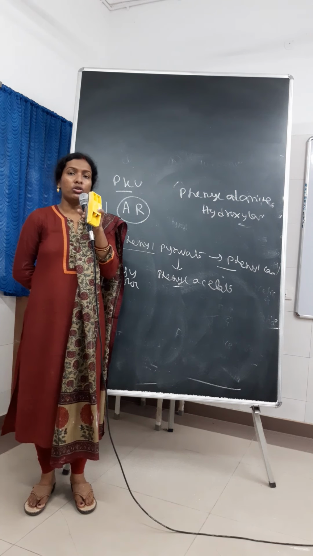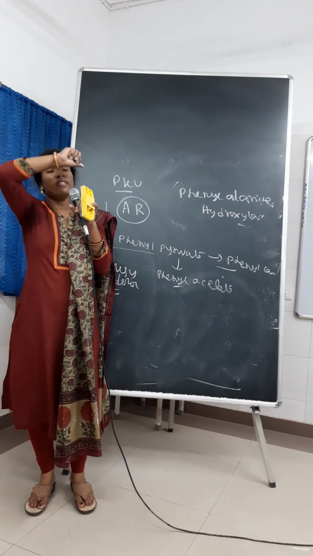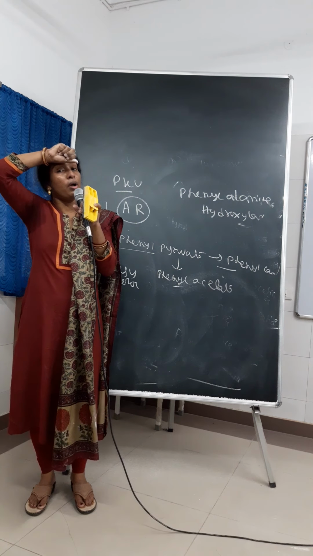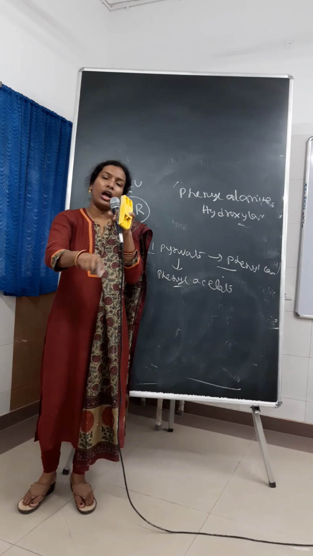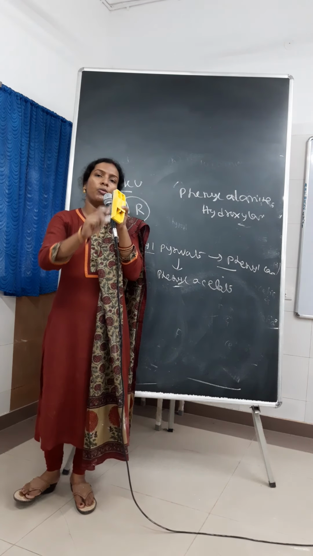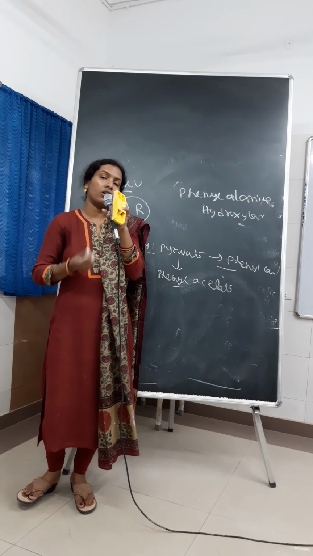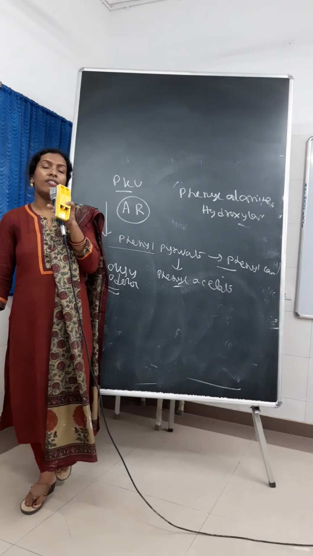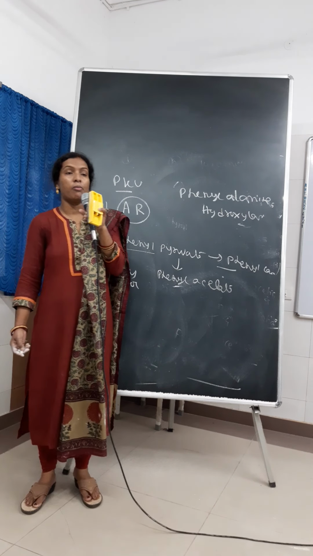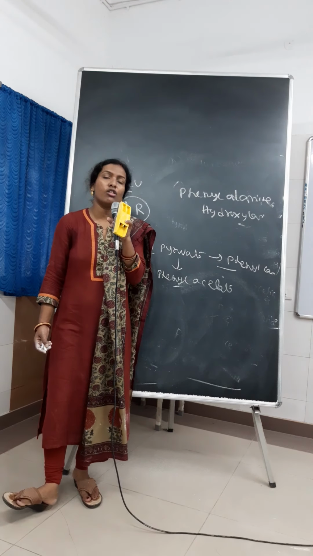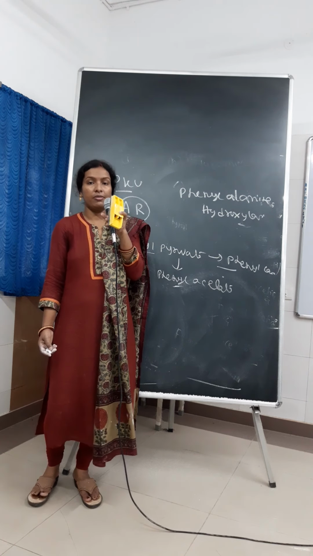Now another test is the Guthrie test. What is the Guthrie test? In the Guthrie test, with the patient's blood, it has been seen that Bacillus subtilis strains require phenylalanine for culture. So if from the culture media you develop the colony of Bacillus subtilis and you give the patient blood, and if you see that the Bacillus subtilis colony grows, it means the patient blood contains phenylalanine. Nowadays other important investigation procedures are there, like tandem MS, that is mass spectrometry, and DNA probe. By these procedures we can detect phenylketonuria early in babies.